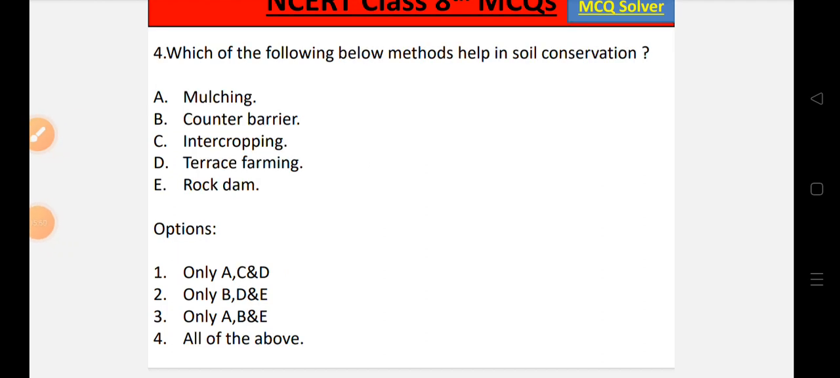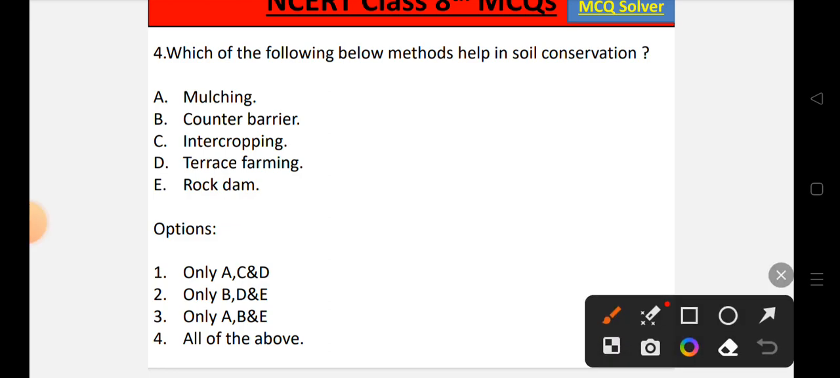Now question number 4, which of the following methods help in soil conservation? Let's look into the statements. Statement A, mulching. Statement B, counter barrier. Statement C, intercropping. Statement D, terrace farming. Statement E, rock dam. Let's look into the options. Option number 1, only A, C and D is correct. Option number 2, only B, D and E is correct. Option number 3, only A, B and E is correct. Option number 4, all of the above are correct.